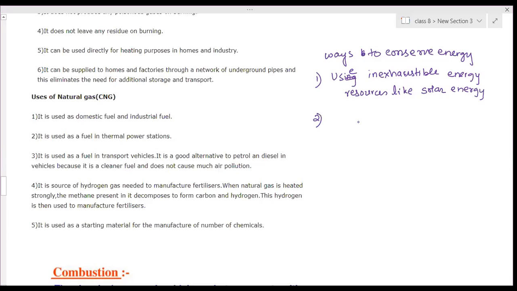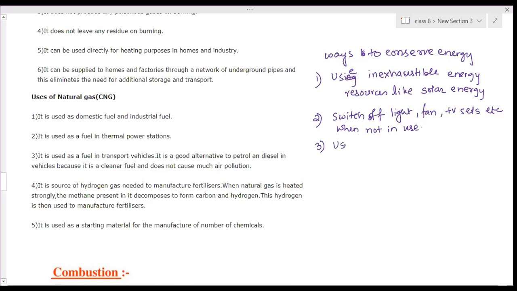Second one, switch off lights, fans, electrical appliances, TV sets when not in use. By taking short showers, yeah, water will be saved.